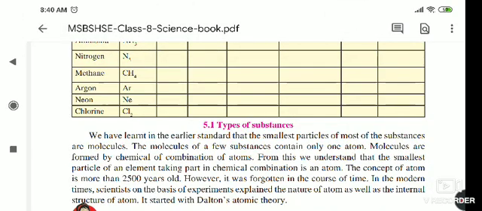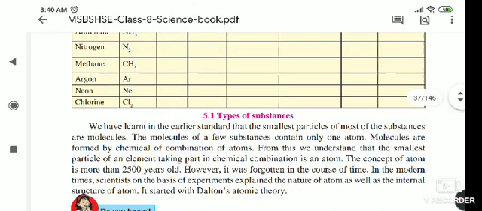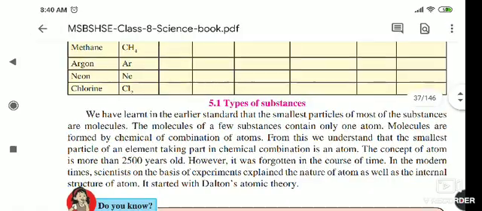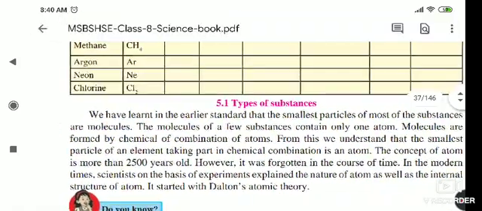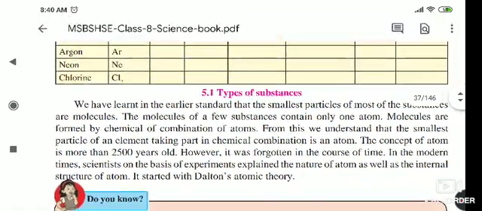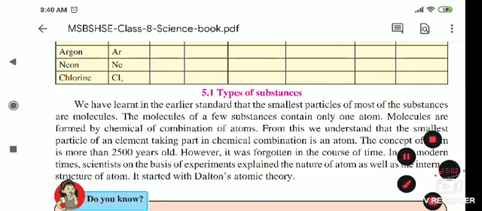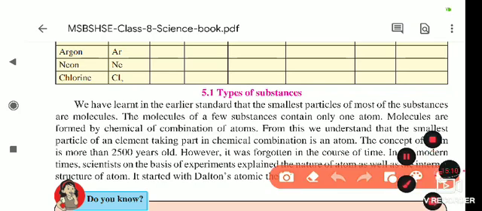Molecules are formed by chemical combination of atoms, from which we understand that the smallest particle of an element taking part in the chemical combination is the atom.